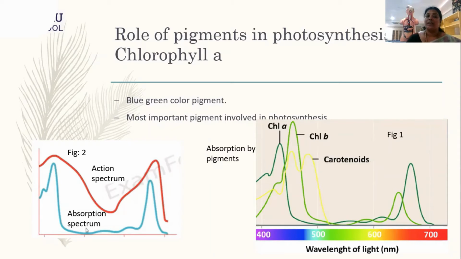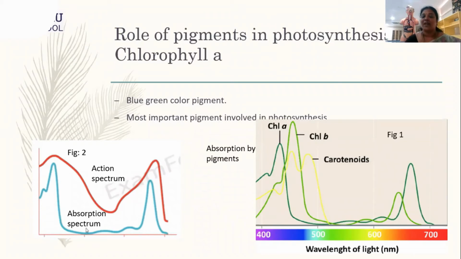Right? Now, if I see the action spectrum, that is in figure 2, you can see the absorption spectrum. I have only represented chlorophyll A in the blue color. That is the peak of the absorption spectrum of the pigment chlorophyll A. Now if you see the action spectrum, that is the photosynthetic action.